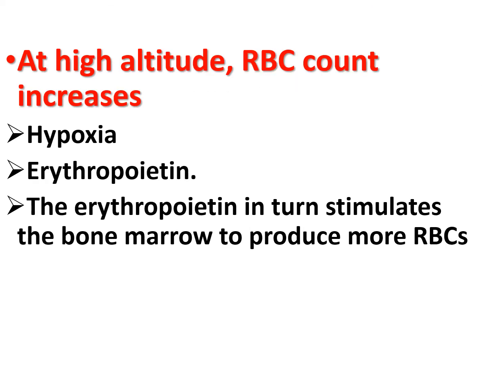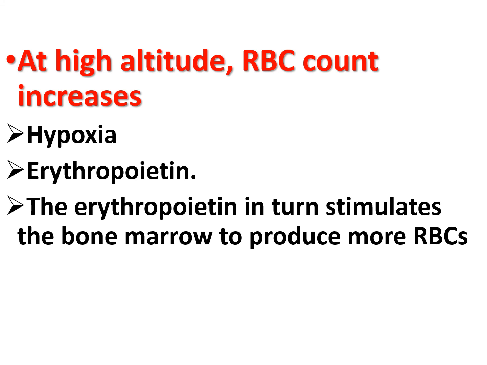At high altitude, RBC count increases. It is due to hypoxia. Hypoxia is the most important stimulating factor for erythropoiesis, and it stimulates erythropoiesis by inducing the secretion of erythropoietin from the kidney. Recently, it was found that the production of erythropoietin during hypoxia involves a transcription factor called hypoxia inducible factor.